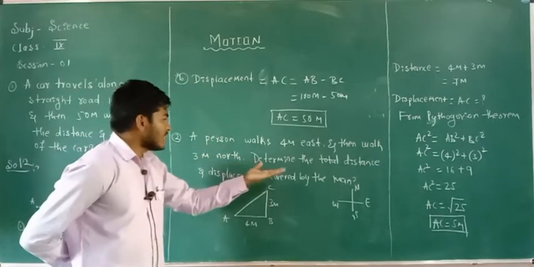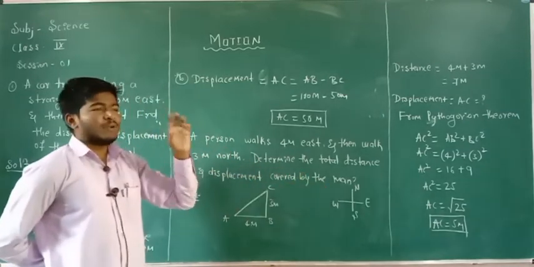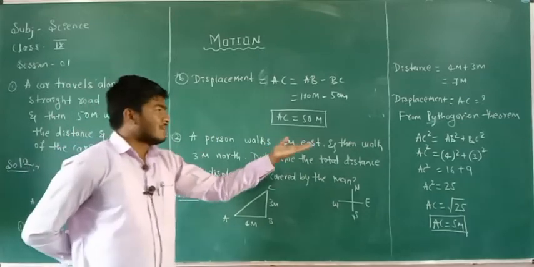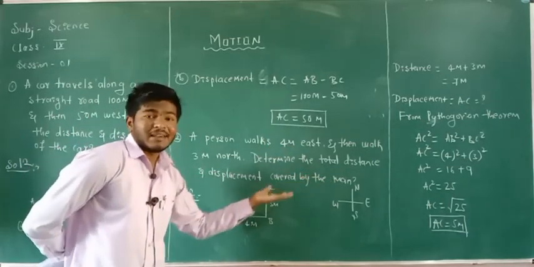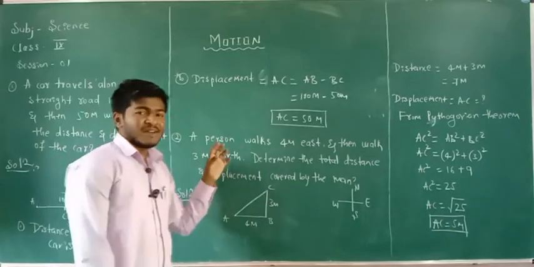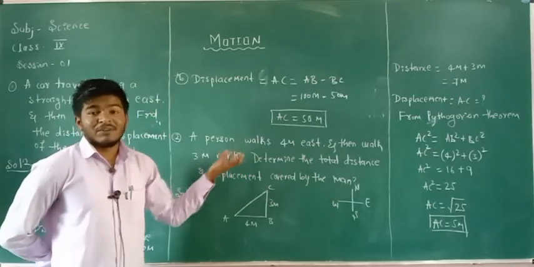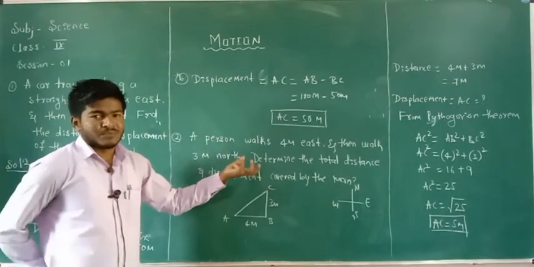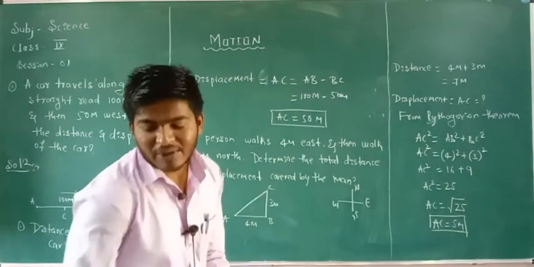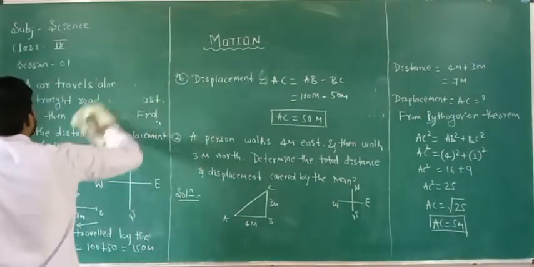On the basis of the formulas, we can easily get the displacement traveled by the given object or person. So next we are going to take another problem on displacement here.